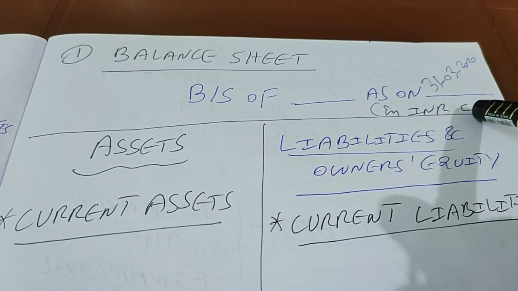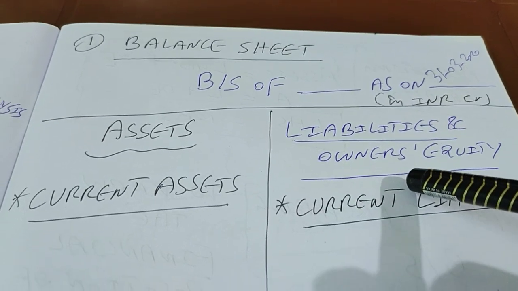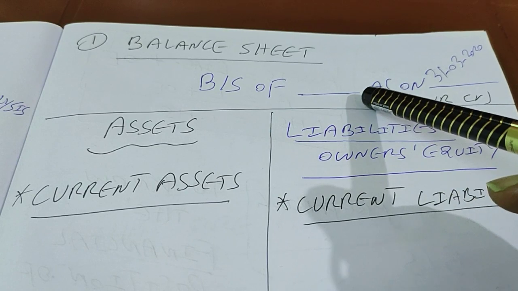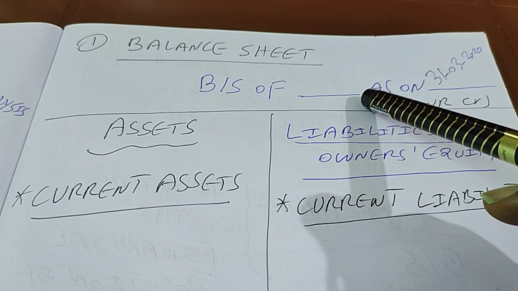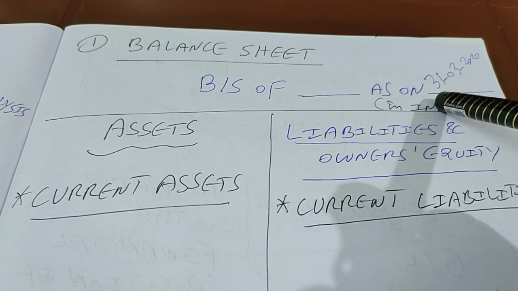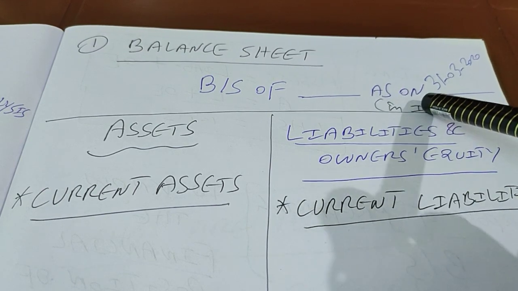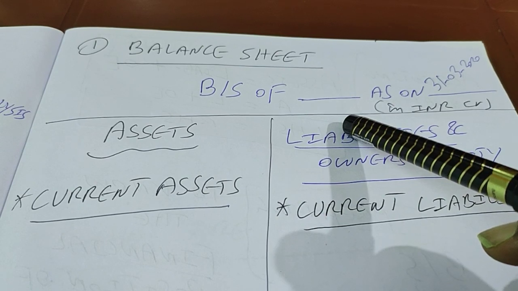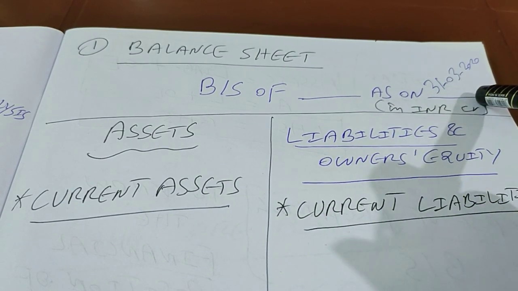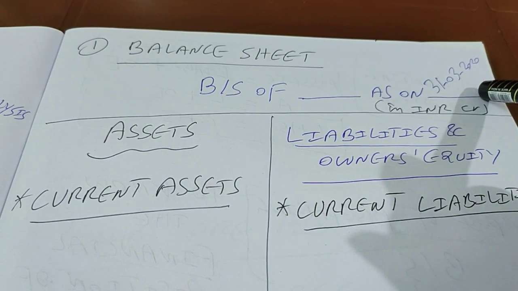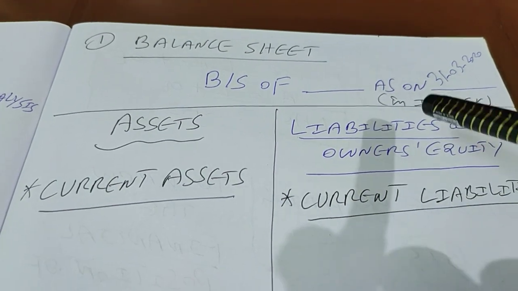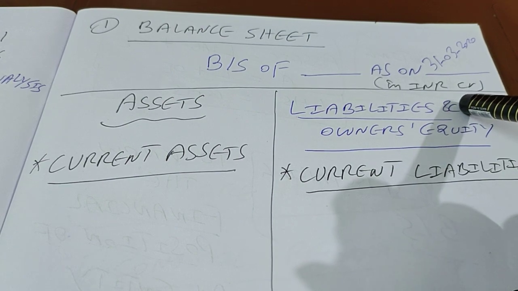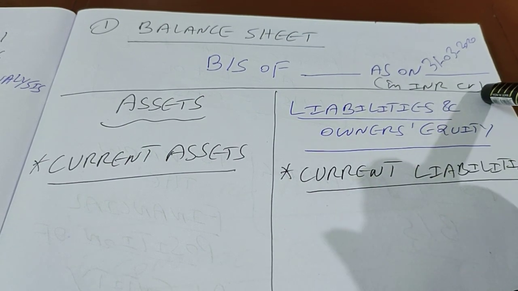Before we answer this question, let's look at how a balance sheet looks. The balance sheet of so and so company or entity as on, otherwise people call it as of, that particular date. Balance sheet is relevant only on a particular date. So I have written 31st March 2020. It is expressed in terms of currency, a common unit of measurement. Here I have written in INR crores.